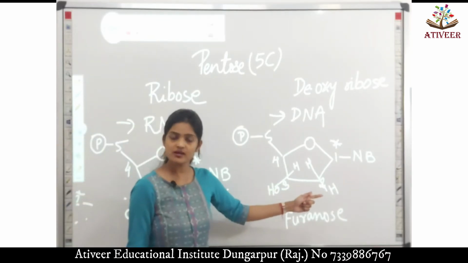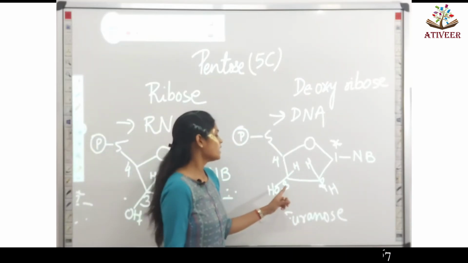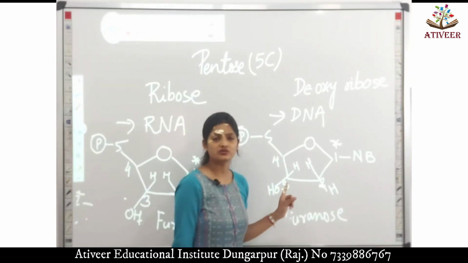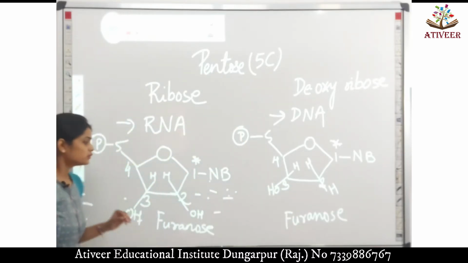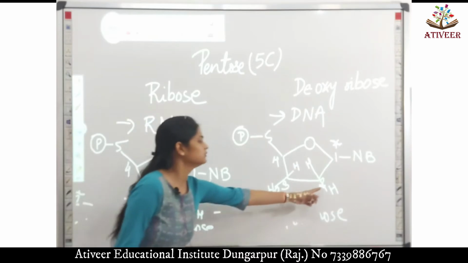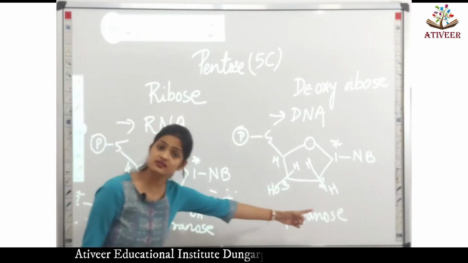But in deoxyribose sugar, a hydroxyl group is present only at the carbon number 3 position. So the difference lies at the second position, second carbon.